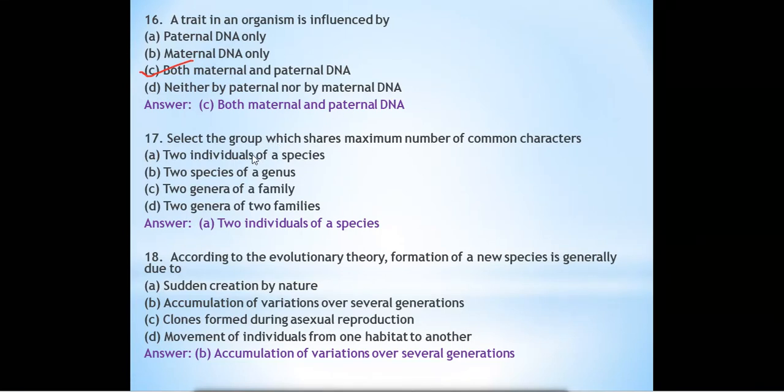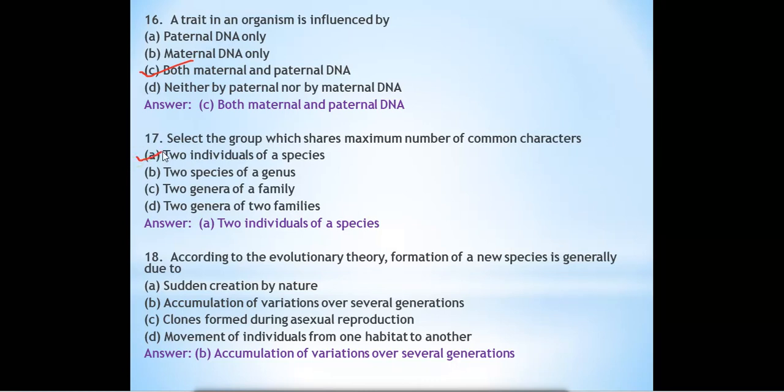Question number 17. Select the group which shares the maximum number of common characters. Now we have to select the group which will share the maximum number of common characters. Two individuals of a species, two species of a genus, two genera of a family, and two genera of two families. So what will be the correct answer?